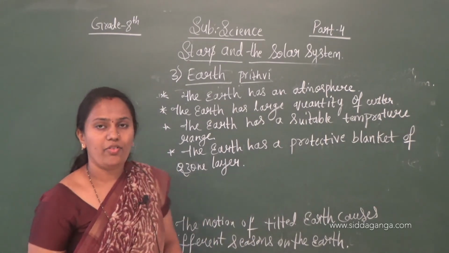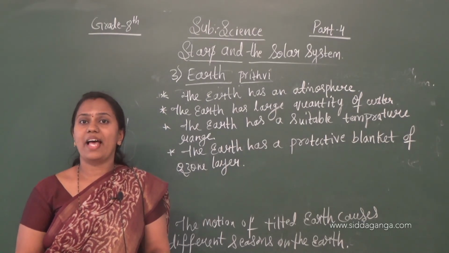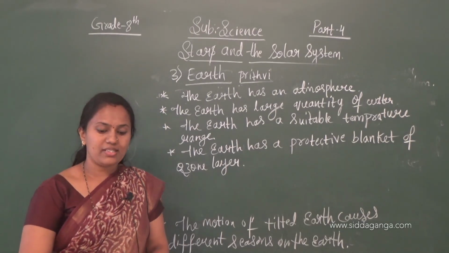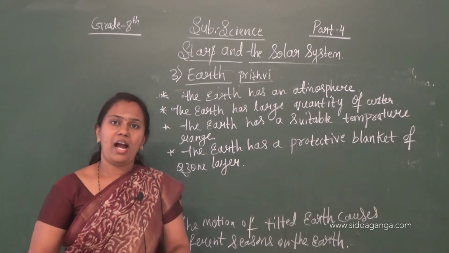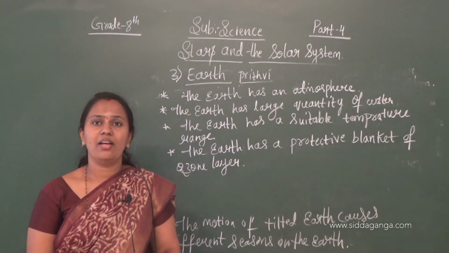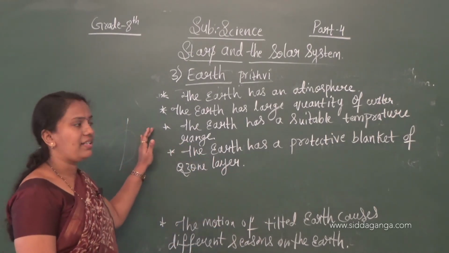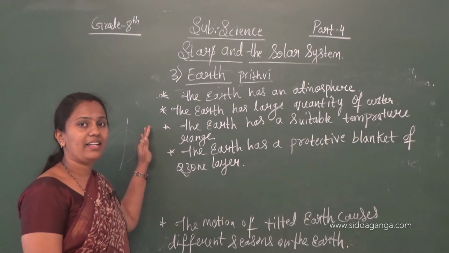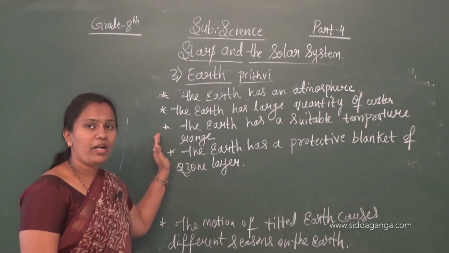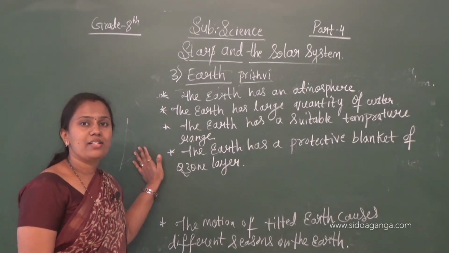So the earth is revolving on its axis, it's rotating on its axis, which causes day and night, and it is revolving around the sun, and also it is in a tilt position, which causes the changes in the season. And also it has an atmosphere, means air. It consists of air, mainly carbon dioxide gas, oxygen, nitrogen, which are the gases essential for us.